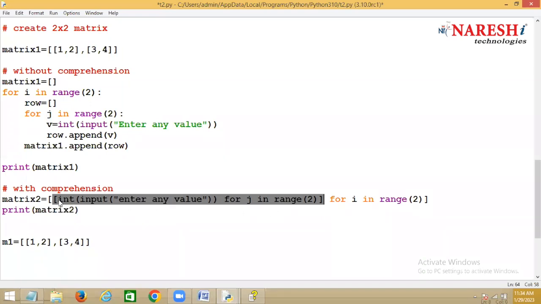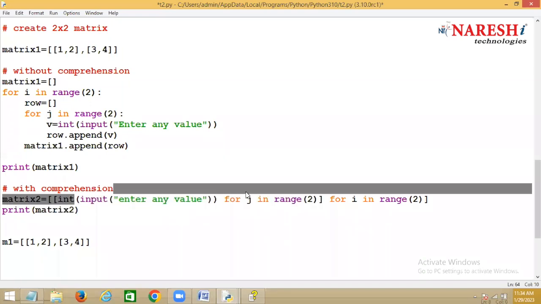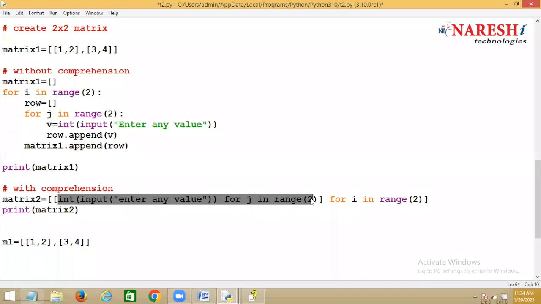In each list, how many values are you reading? See here, this is again comprehension. Inside this, how many values are you adding? Two values. So each time one list is added, and inside that, you add two values. Okay, Rupesh?